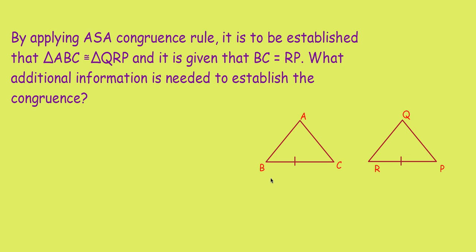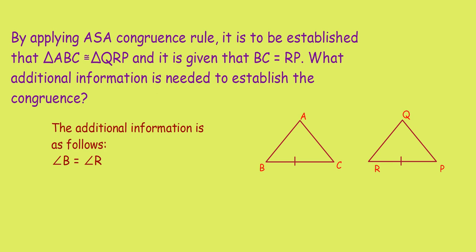These two triangles have sides BC and RP equal. Now what additional information is needed to establish the congruence? That means one side is equal. Now you have to find the corresponding angles. So what will be the corresponding angle of B? Yes, it is R. And what about C? Yes, it is P. Then only BC and RP will be the included side.